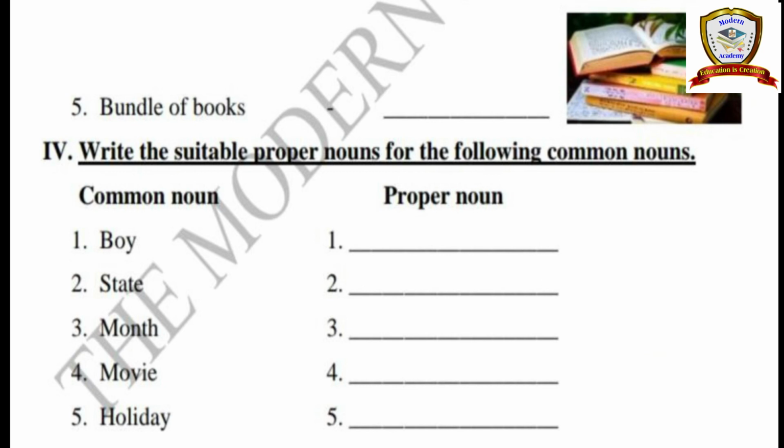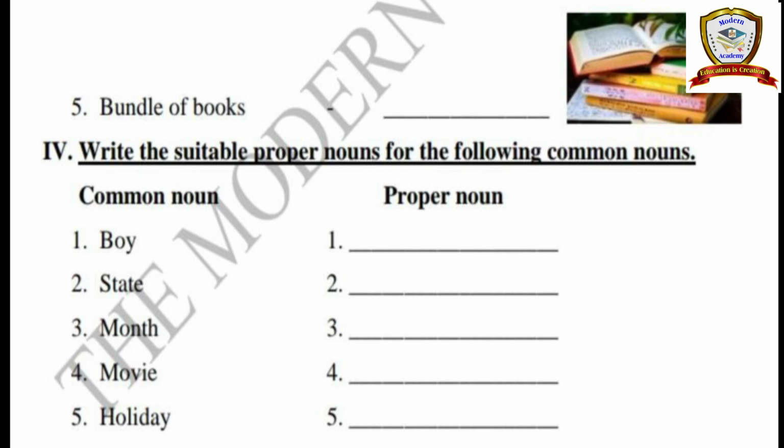Next, month. Month means we have 12 months. So any one month you have to write here. Next, movie. Movie means there are many kinds of movies. Write any kind here. Next, holiday. Holiday means we have many holidays, national holidays. Yeah, okay, so you have to write any holiday here specifically.